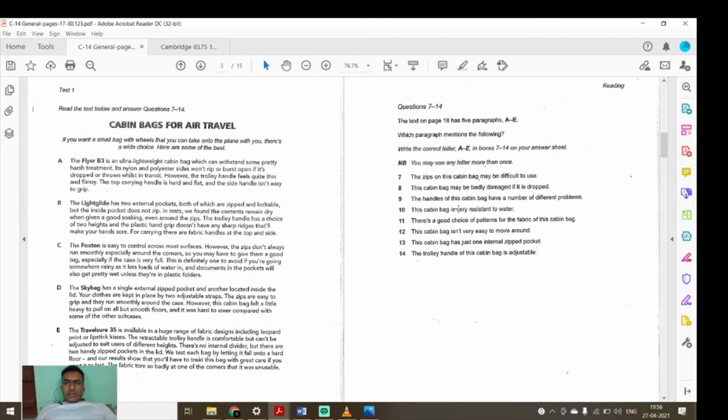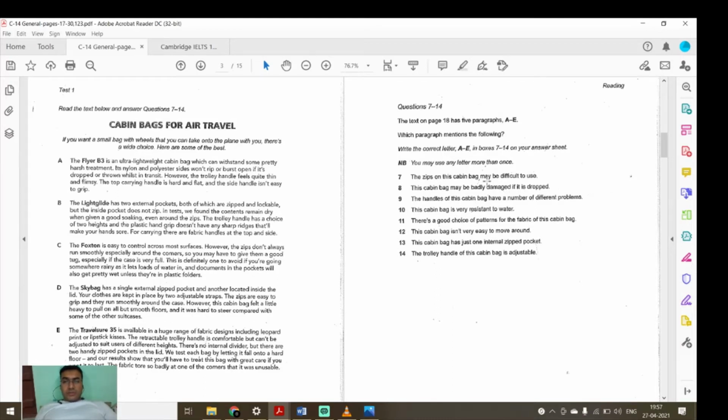Like here, it has been written in question number 7, the zips on this cabin bag may be difficult to use. Here, what we will do, we will read all paragraphs first, and all questions also, so that it will be easy to identify. The cabin bag may be badly damaged if it is dropped.